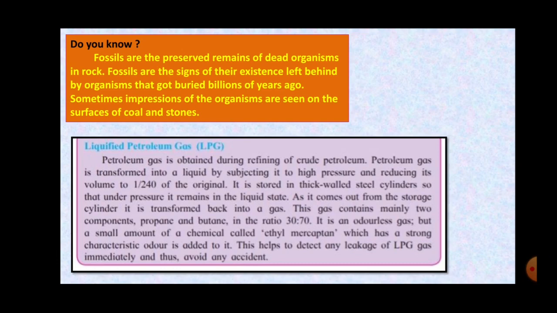So actually the LPG gas which we use does not have any odor, but suppose unfortunately if there is any leakage, then we will not come to know that the gas is leaking, and thus to avoid the accidents, a small amount of ethyl mercaptan liquid or a chemical is added, which gives a very strong odor to it. So that is mainly added to avoid the accidents.